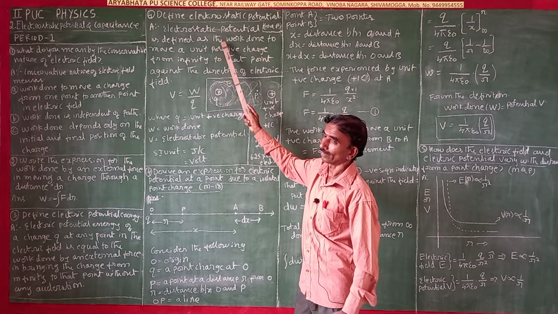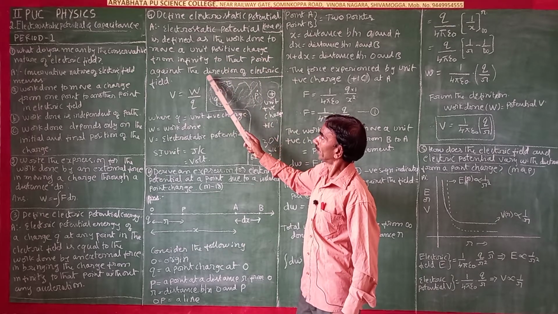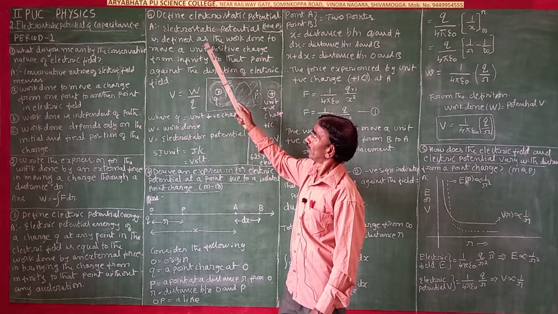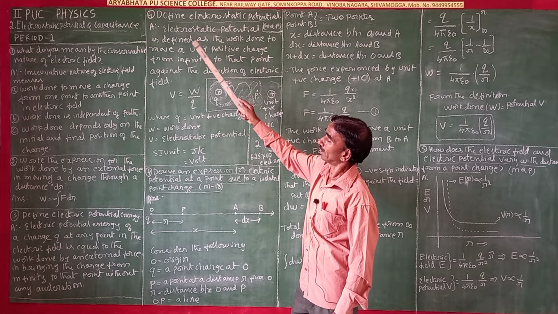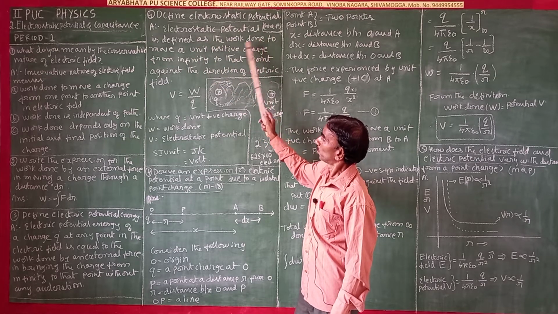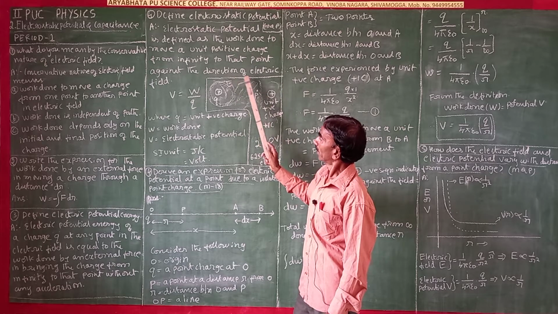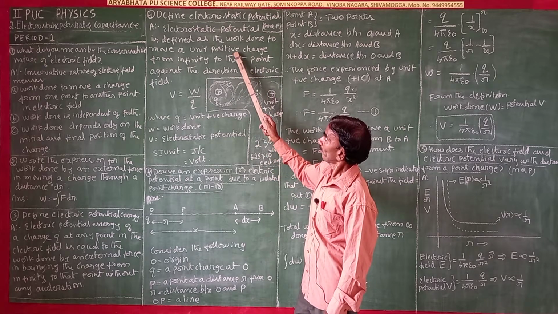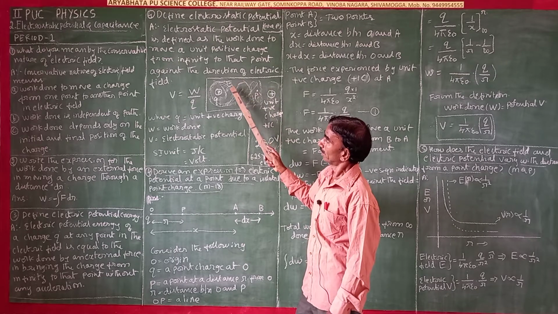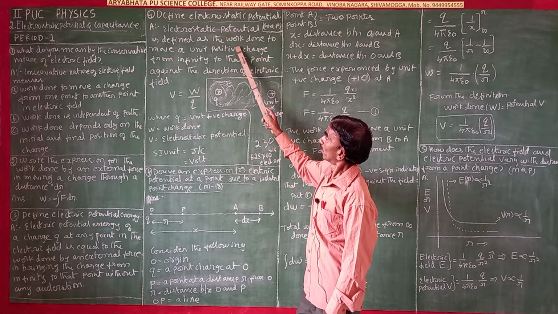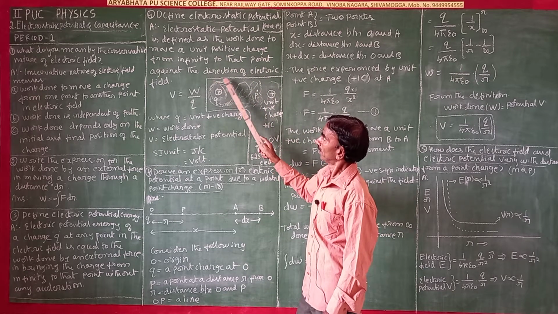Electrostatic potential is defined as the work done to move a unit positive charge from infinity to that point against the direction of electric field.